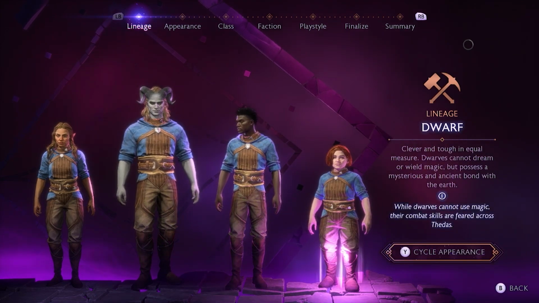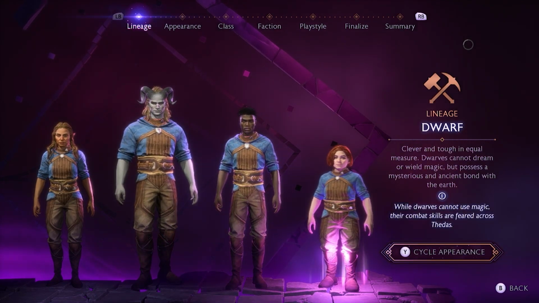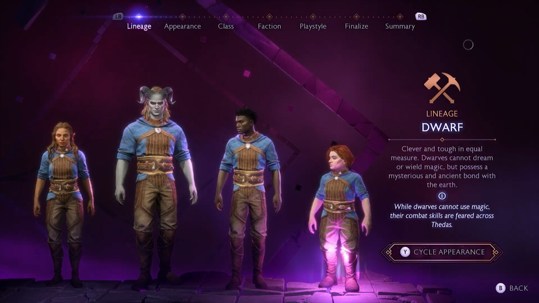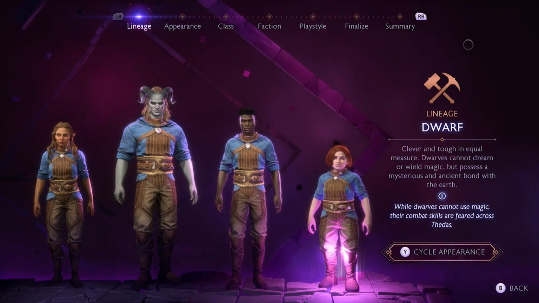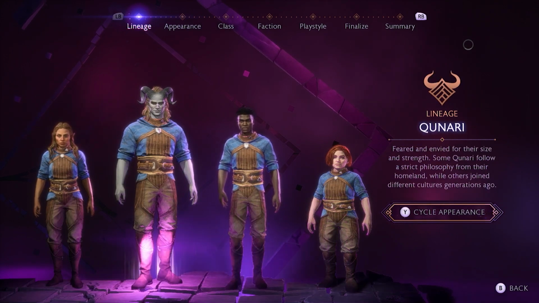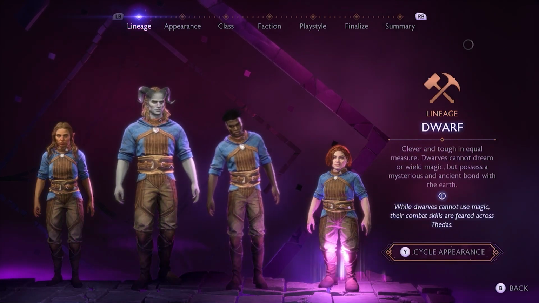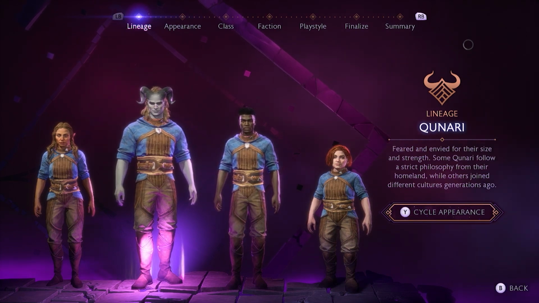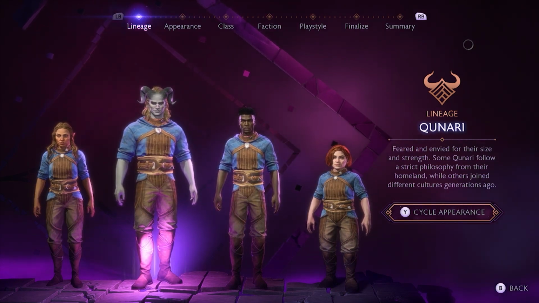And then we have the dwarves, clever and tough in equal measure. Dwarves cannot dream or wield magic, but possess a mysterious and ancient bond with the earth. While dwarves cannot use magic, their combat skills are feared across the land. So there is definitely a few different ways that you can go with this. Personally, I have been looking at this lineage, I'm going to get it right.